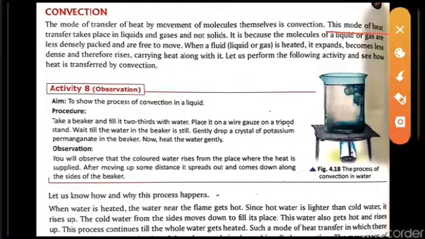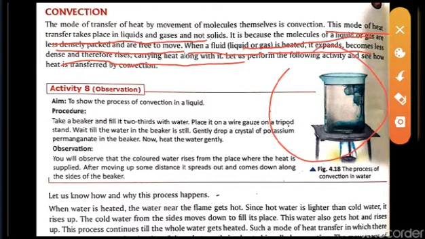This mode of heat transfer takes place in liquids and gases and not in solids, because in the case of solids we have conduction. It is because the molecules of liquid or gas are less densely packed and are free to move. When a fluid like liquid or gas is heated, it expands, becomes less dense, and therefore rises, carrying heat along with it. Just what I have told you, the example is also given over here.